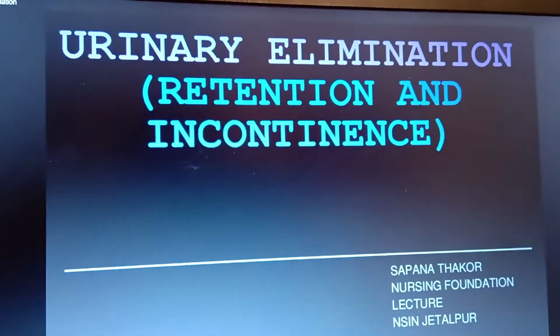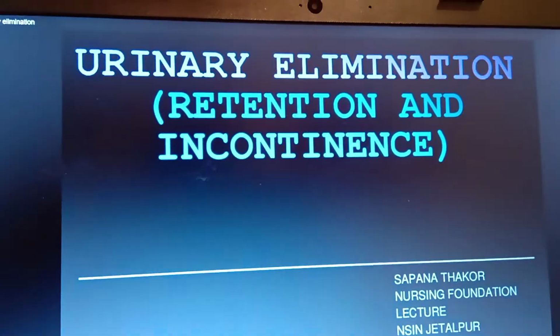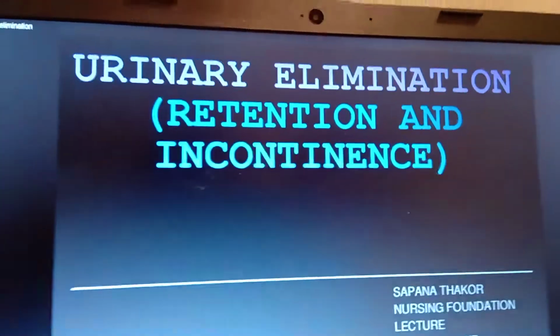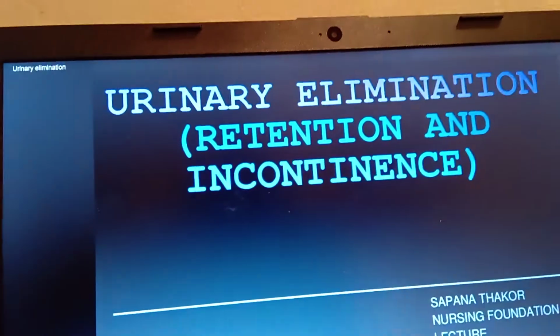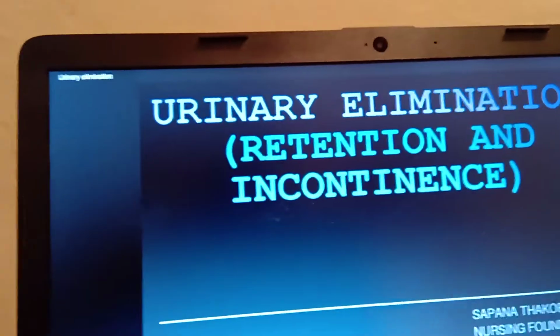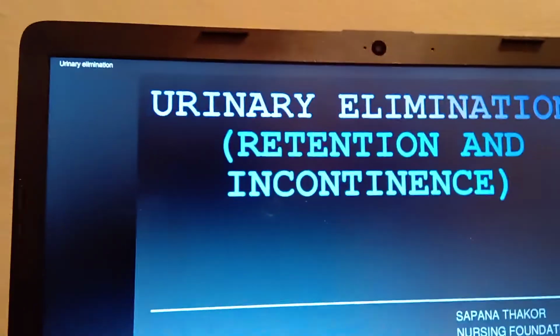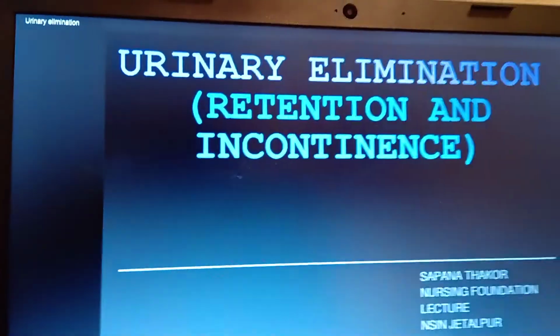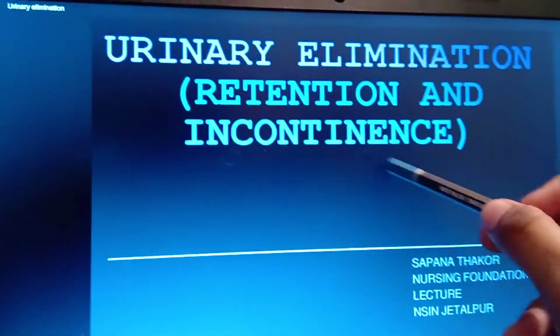Continuation of the 14th unit, that is meeting special needs of the patient. I am going to continue the third subtopic of the unit, that is urinary elimination. What are the abnormalities of urinary elimination? That is retention and incontinence. So urine retention as well as urine incontinence.